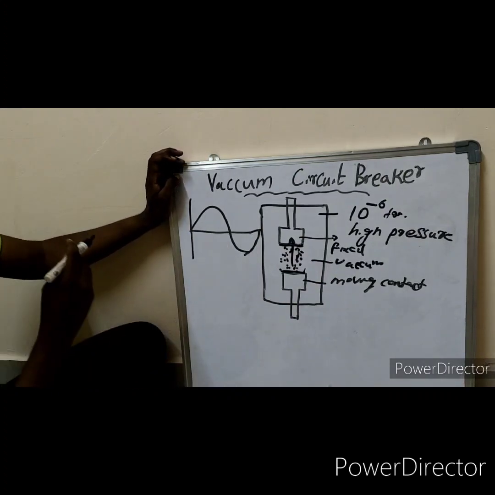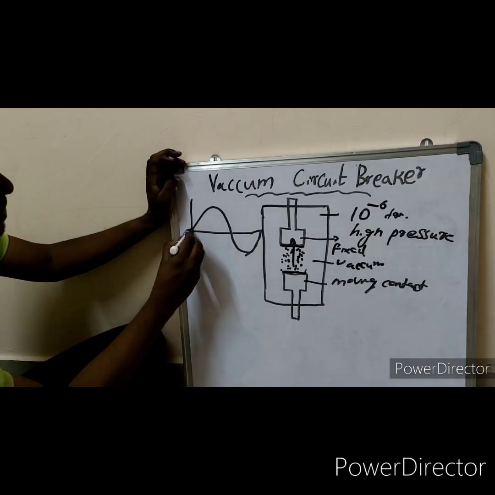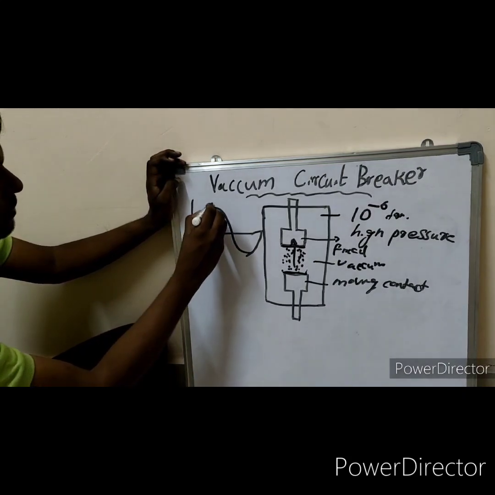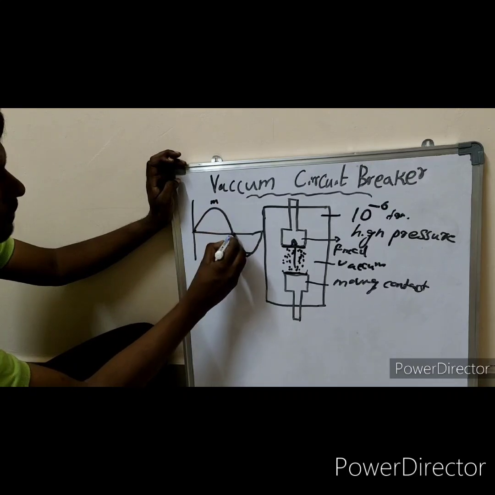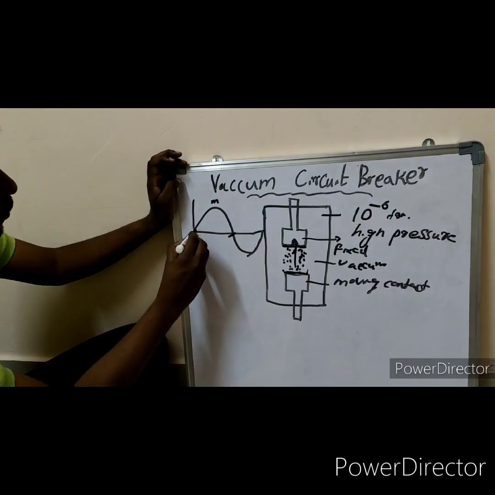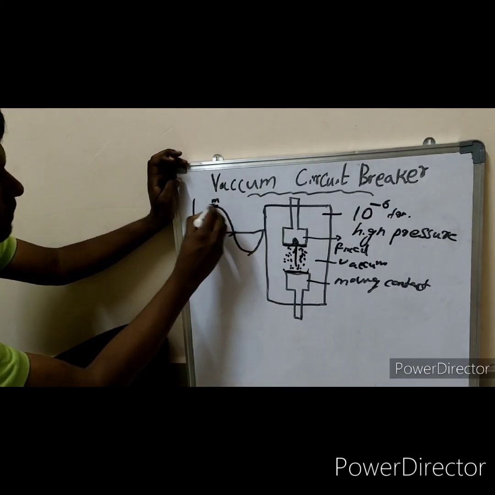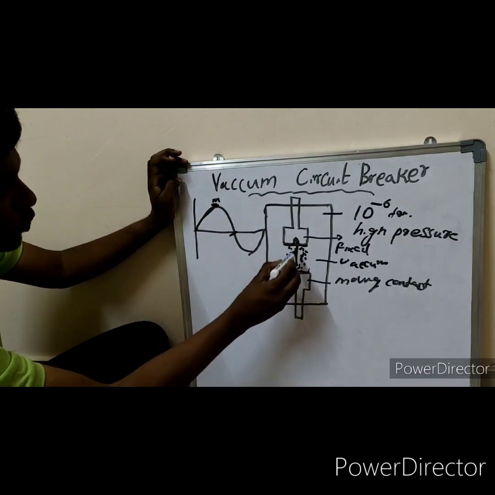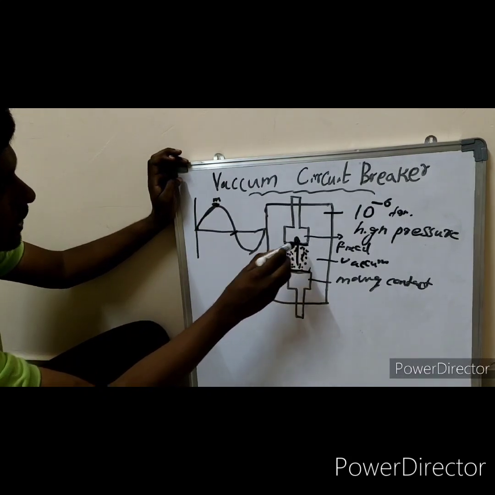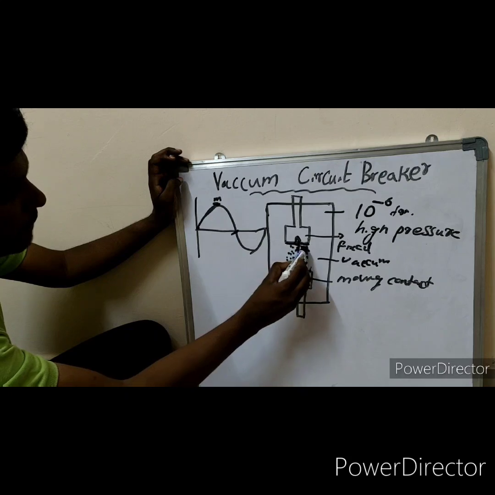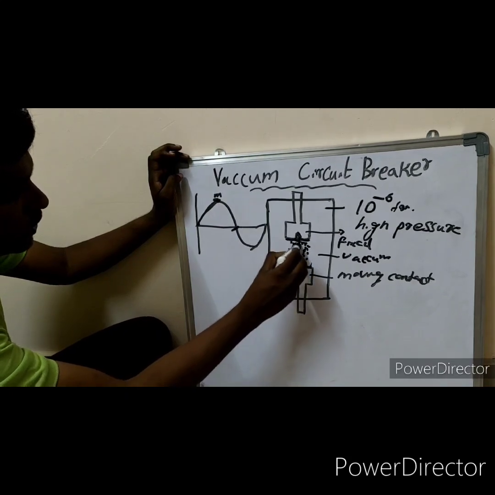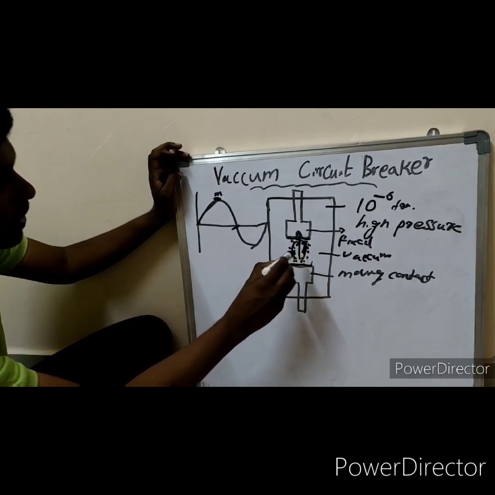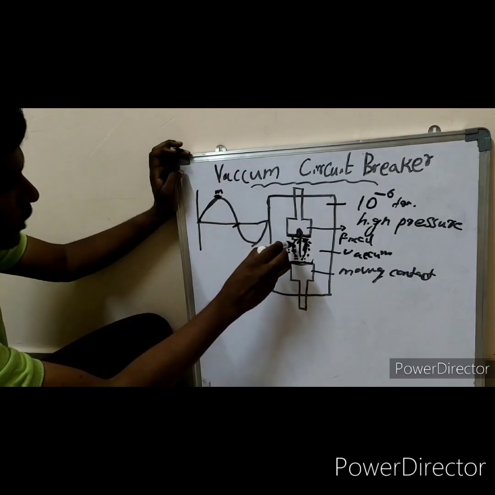The first cycle starts from 0, goes to maximum, then comes back to 0. When the current is maximum, due to high temperature and pressure, the metal evaporates and comes in between the contacts, and it is ionized.